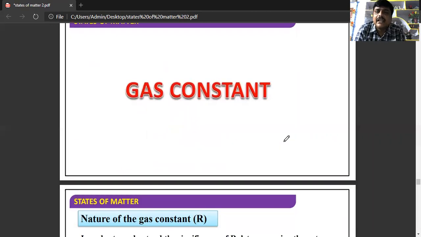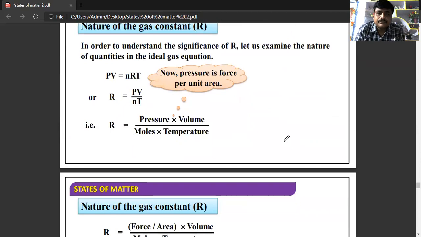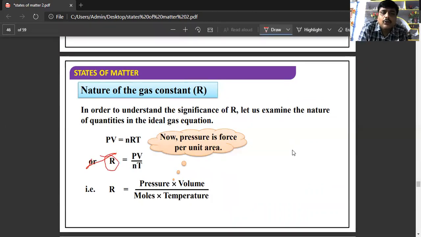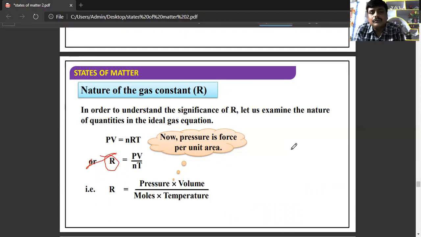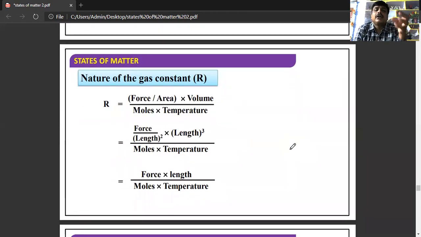The next one is the gas constant. That is nothing but R. So PV is equal to nRT, or if you want the gas constant, R is equal to PV by nT, where P is pressure, V is the volume, n is the number of moles, and T is temperature. So gas constant R is equal to force per area, that is pressure, into volume by moles into temperature.